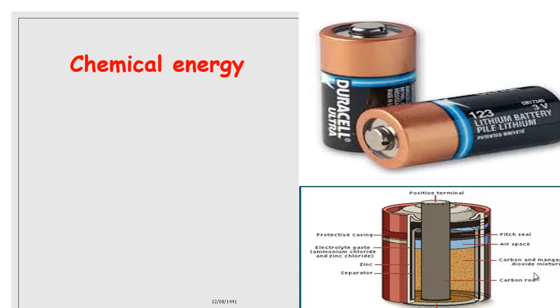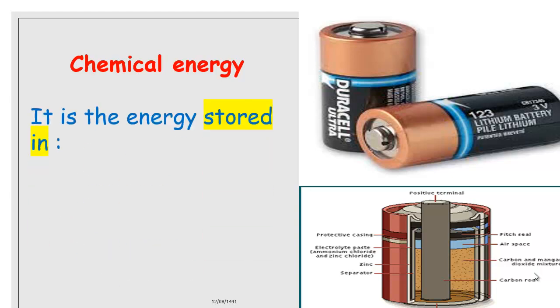So what's chemical energy? Give me an example of chemical energy. The battery. It's energy stored inside the battery. Chemical energy is energy stored, not produced, stored in the battery.